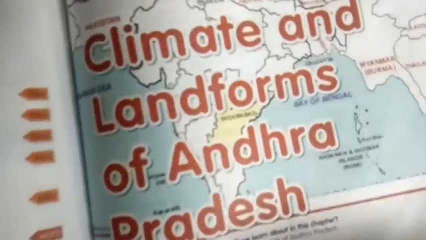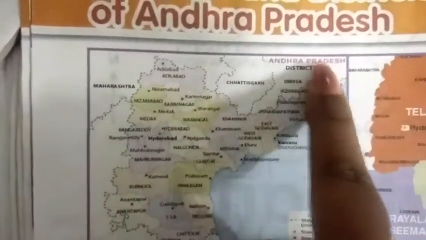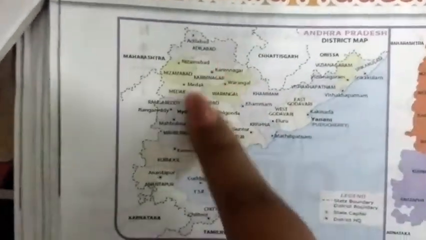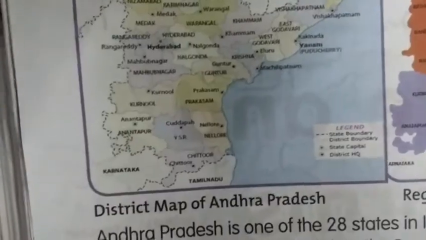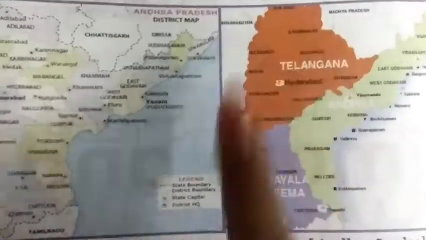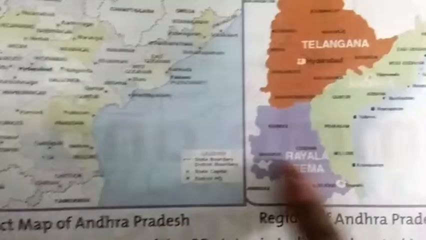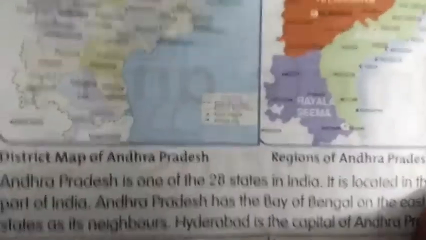You can turn the page and you can see the figure map of Andhra Pradesh. These are the districts and cities of Andhra Pradesh. Okay, we will read the districts and the neighboring states. You can see here the regions: Andhra, Telangana, and Rayalaseema. So this is divided into three parts. District map of Andhra Pradesh, regions of Andhra Pradesh.